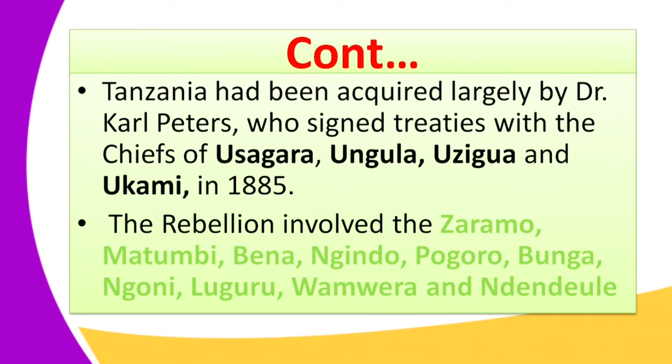These were the communities who were heavily involved in the rebellion, or rather uprising, against the German colonizer, and they gave an active resistance. They were able to fight them across 10,000 square miles. They were able to give a very strong resistance because these people were much united, because it was a central state.